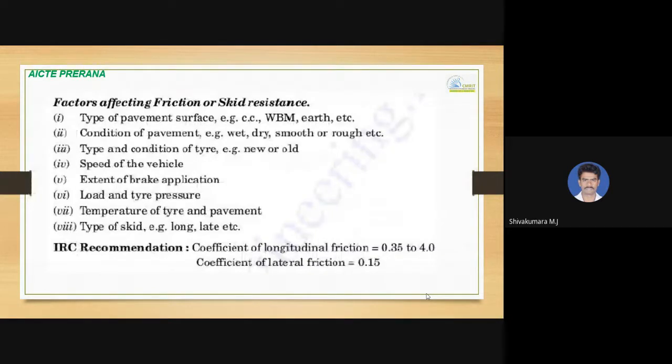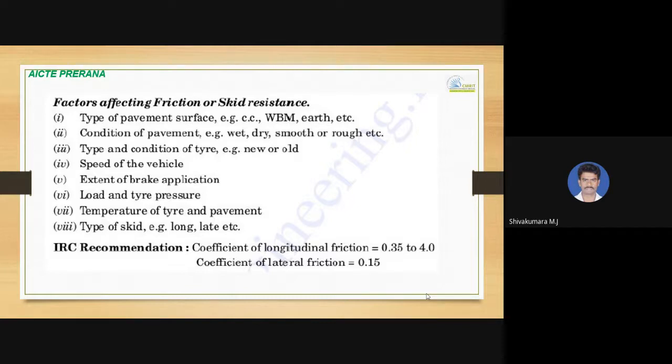Now the factors affecting skid resistance, which is nothing but friction here. It depends on the type of pavement surface, whether it is water bound macadam, earthen, bituminous, or concrete road. It also depends on the condition of the pavement, whether the surface is dry or wet, smooth or rough. And it depends on the type and condition of the tire, whether it is an old tire or a new tire.